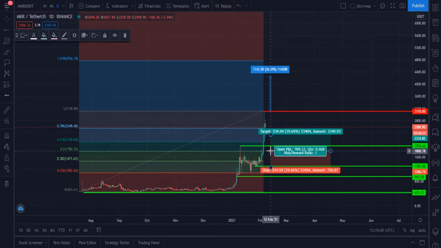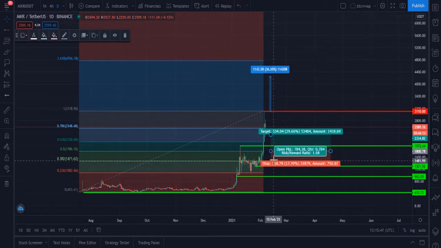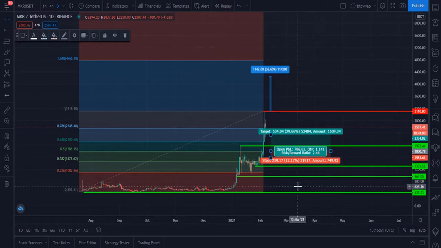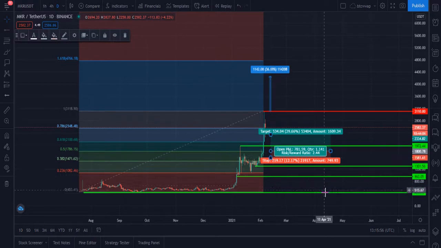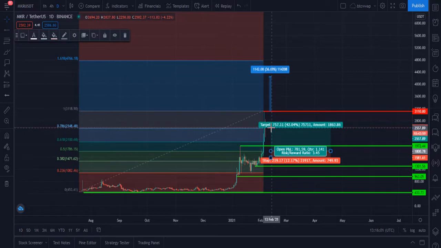If we buy MKR from the $1,800 level, you have to put your stop loss, let me tell you, at $1,518, or you can say $1,500. And our first immediate target after that will be the $2,557 level, which will give you 42% gain, and your risk will be 12%.